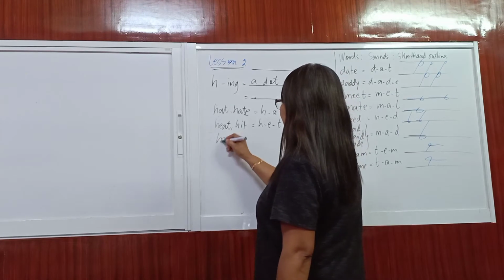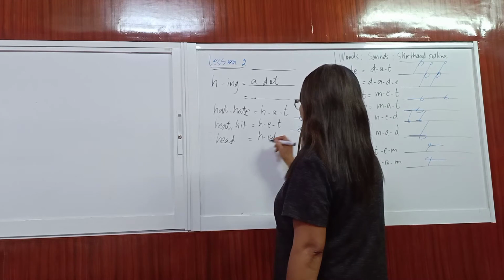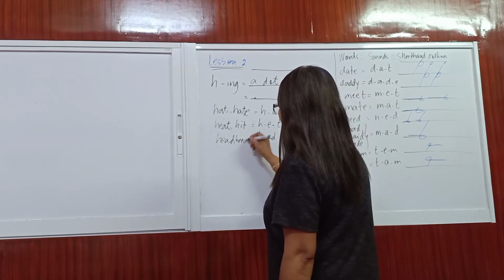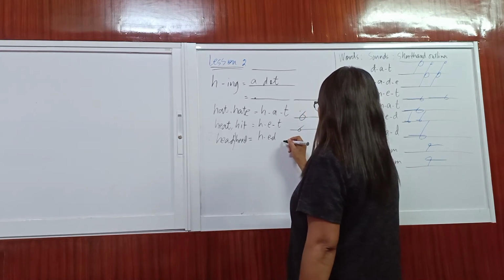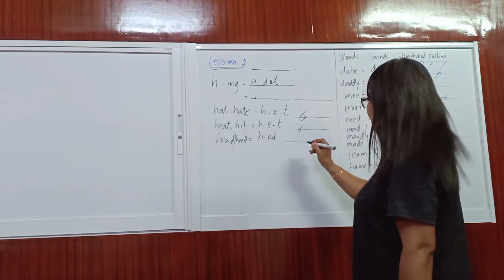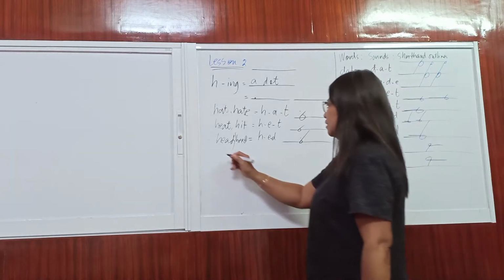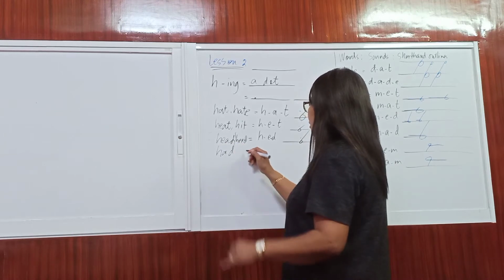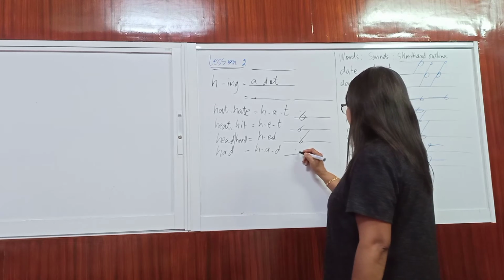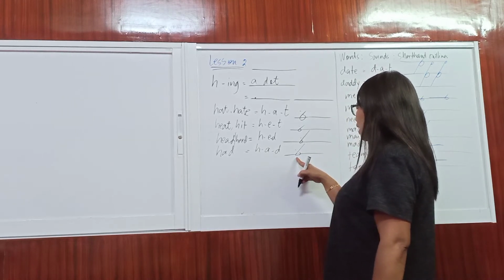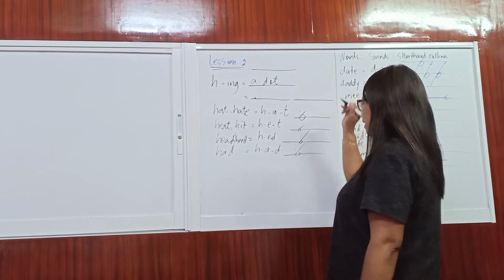Next, we have head. H-E-D is the sound. Pwede rin dito ang hit, as in to follow. Pwede rin yan. Head or hit. Then you write the outline as H-E-D. Then we have hat. Just to distinguish, guys, H, A, and D. And the outline is H-A-D. There, the circle for A is bigger than the E. So again, there's the difference.